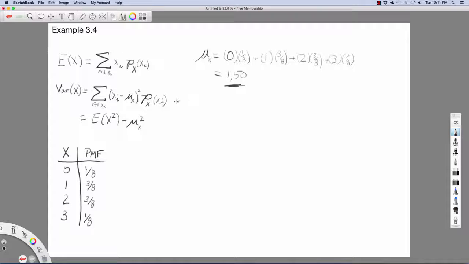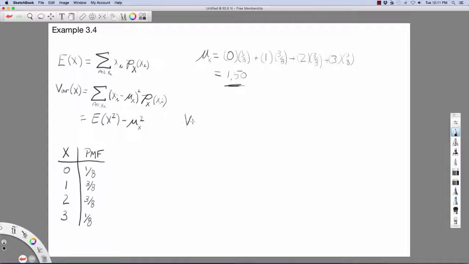The variance, we have to use our definition of the variance for discrete. The variance is equal to the value x sub i minus the mean value or expected value, and we square that and multiply that times the probability of the value showing up, and then we sum these over all of the x sub i's. But we also derived another expression for the variance of x, where it's the expectation operator working on x squared, and we subtract off of that the mean squared value. So we could do either way.